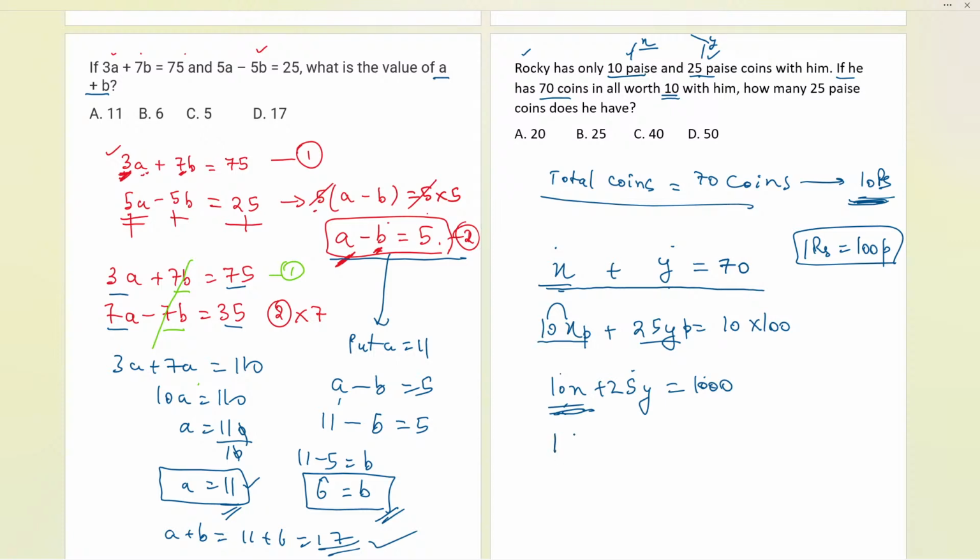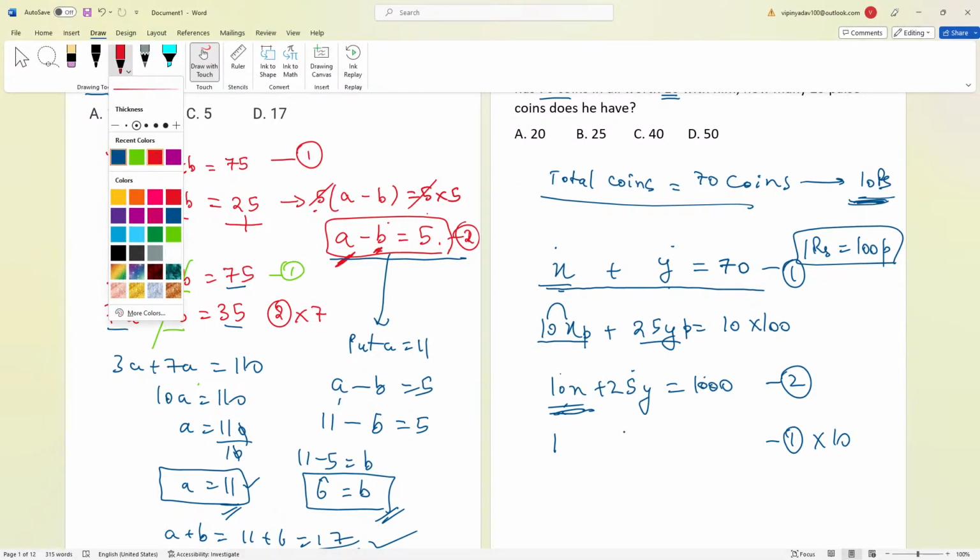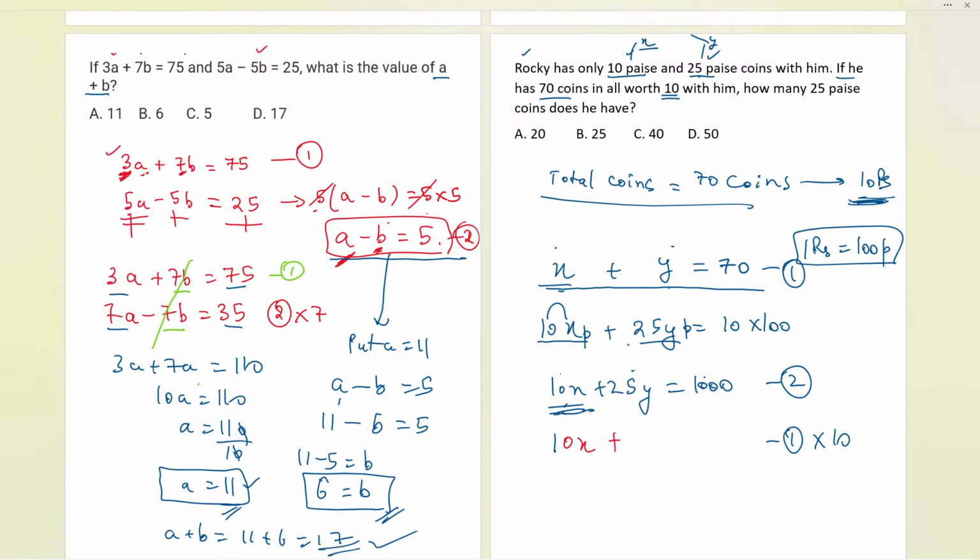So this is the first equation, and this is the second equation. In the first equation, I am multiplying with 10 over here. So what will I be getting? Let us do that. Here it will be 10 times x plus, in this I am multiplying the 10, 10 times y, and then it equals 700 over here.